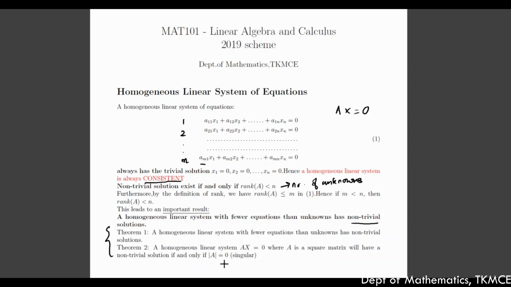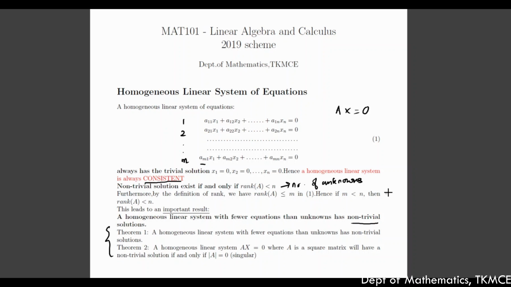Such a matrix whose determinant is equal to 0 is called a singular matrix. So the homogeneous linear system of equations is said to have a non-trivial solution if determinant A is equal to 0, provided the number of equations is equal to the number of unknowns.